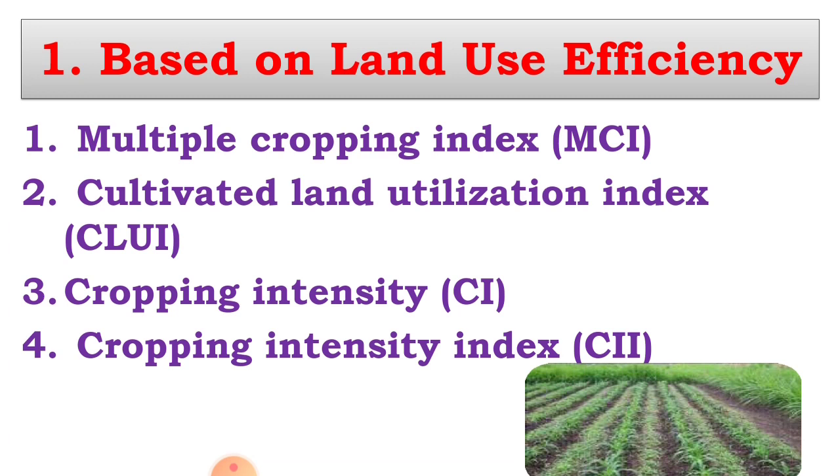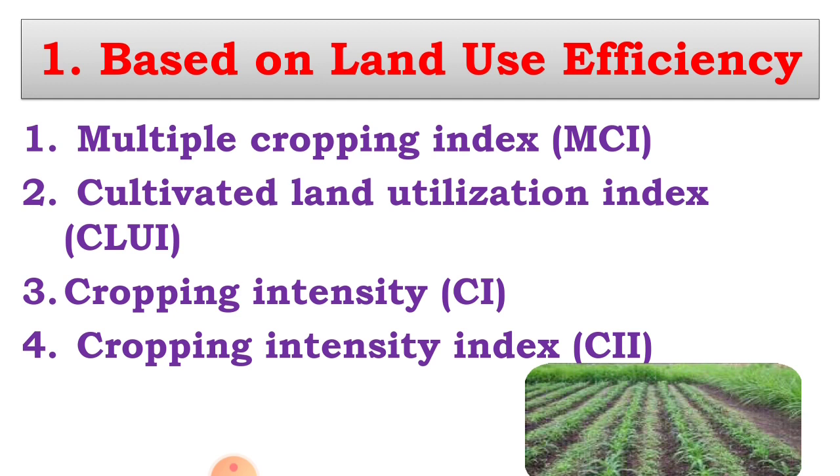First, see the production efficiency based on land use efficiency. In this category, land use efficiency is again divided into four groups. First one is multiple cropping index, second one is cultivated land utilization index, third one is cropping intensity and fourth one is cropping intensity index. Okay, these are the four classifications based on land use efficiency.